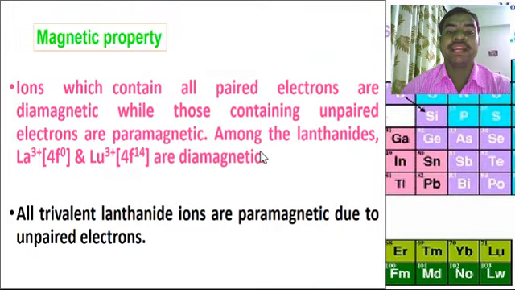Then, the magnetic properties of the lanthanide series. Ions which contain all paired electrons are diamagnetic, while those containing unpaired electrons are paramagnetic. Among the lanthanides, La3+ (4f0) and Lu3+ (4f14) are diamagnetic. All other trivalent lanthanide ions are paramagnetic due to unpaired electrons.